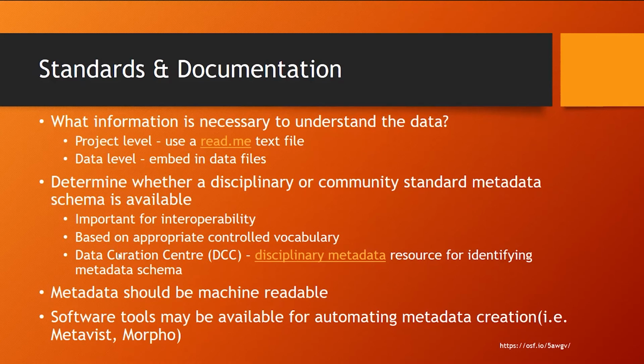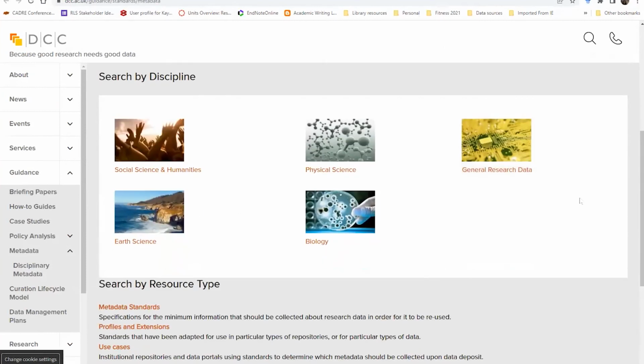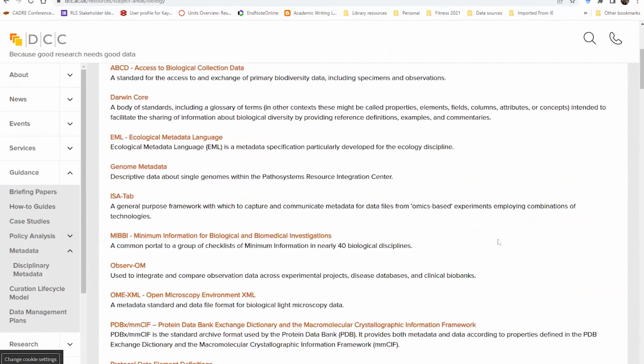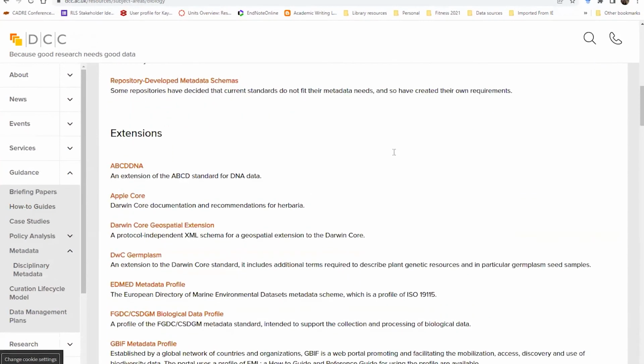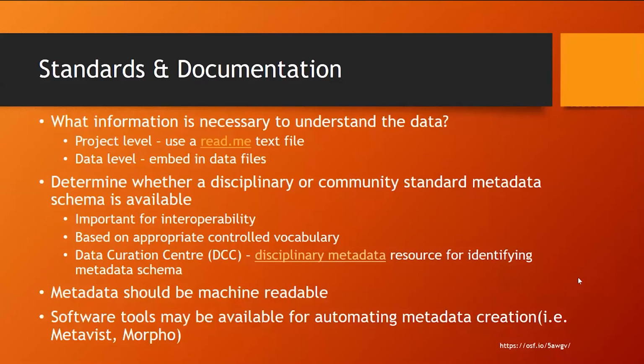And I will mention this because the Data Curation Center, again, it's a UK organization, but they have a very handy tool here for searching for metadata schema and controlled vocabularies and so on. So if you're in biology, I noticed it looks like at least two of you are, you can go in here and look through this list and try and determine what's appropriate. What do you need for what you're doing? Okay, so that's a useful resource.